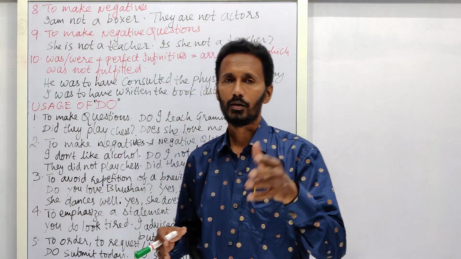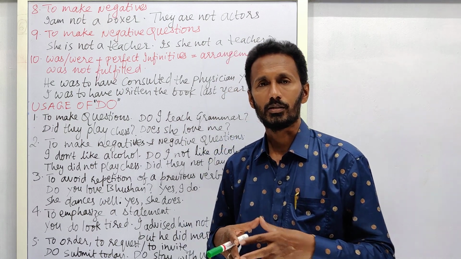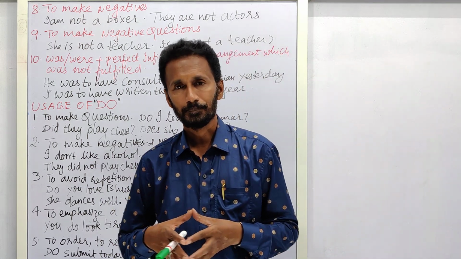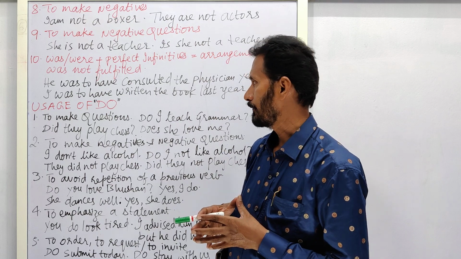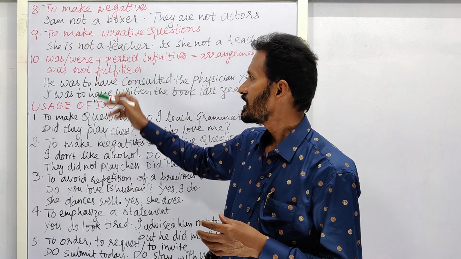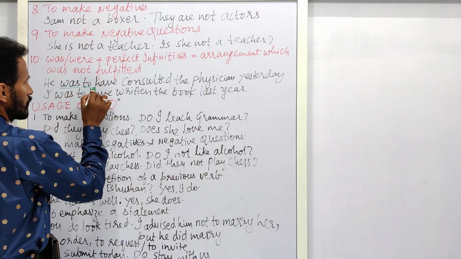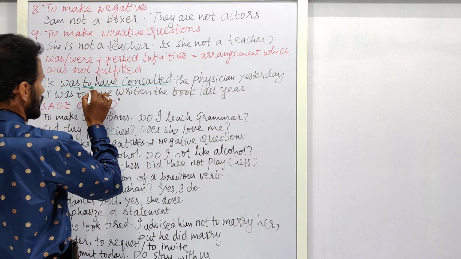So instead of that, of course, I prepared material for semester 1, semester 2 and semester 3 for my UG students. Okay, that is a different issue or matter. So we can use this be form in this context also. Hope you understood. Was to have consulted.